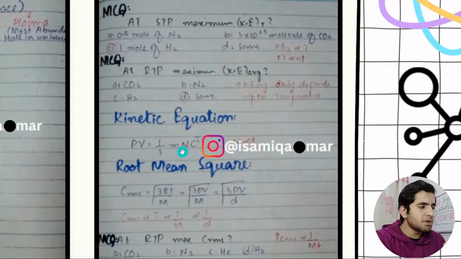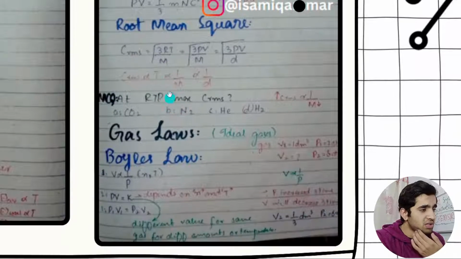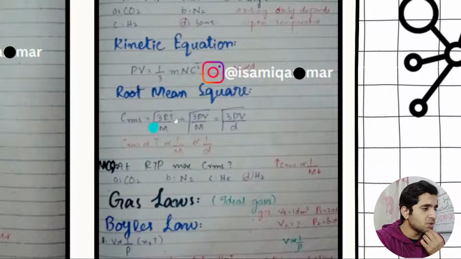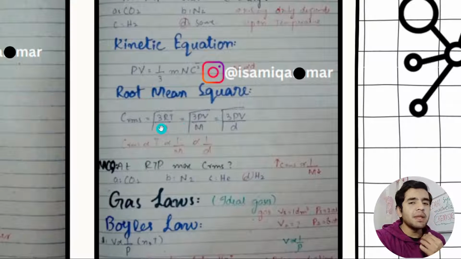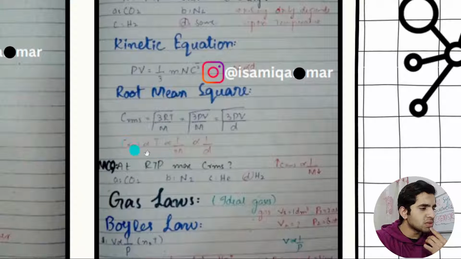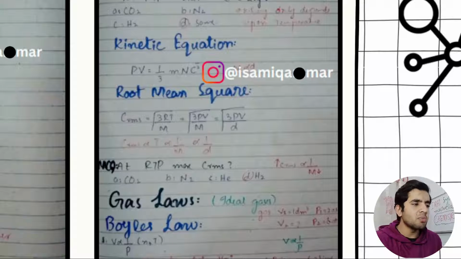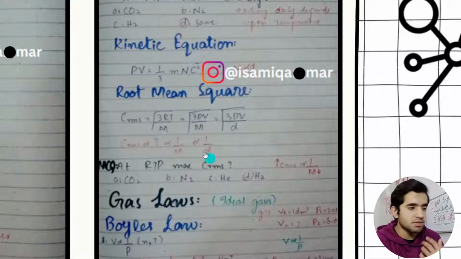And then this is a similar question. We have this kinetic equation, then root mean square. Many questions can be solved from this equation, like temperature is directly proportional and inversely proportional to molar mass, and molar mass is inversely proportional to density. So this combination can solve many problems, many questions.